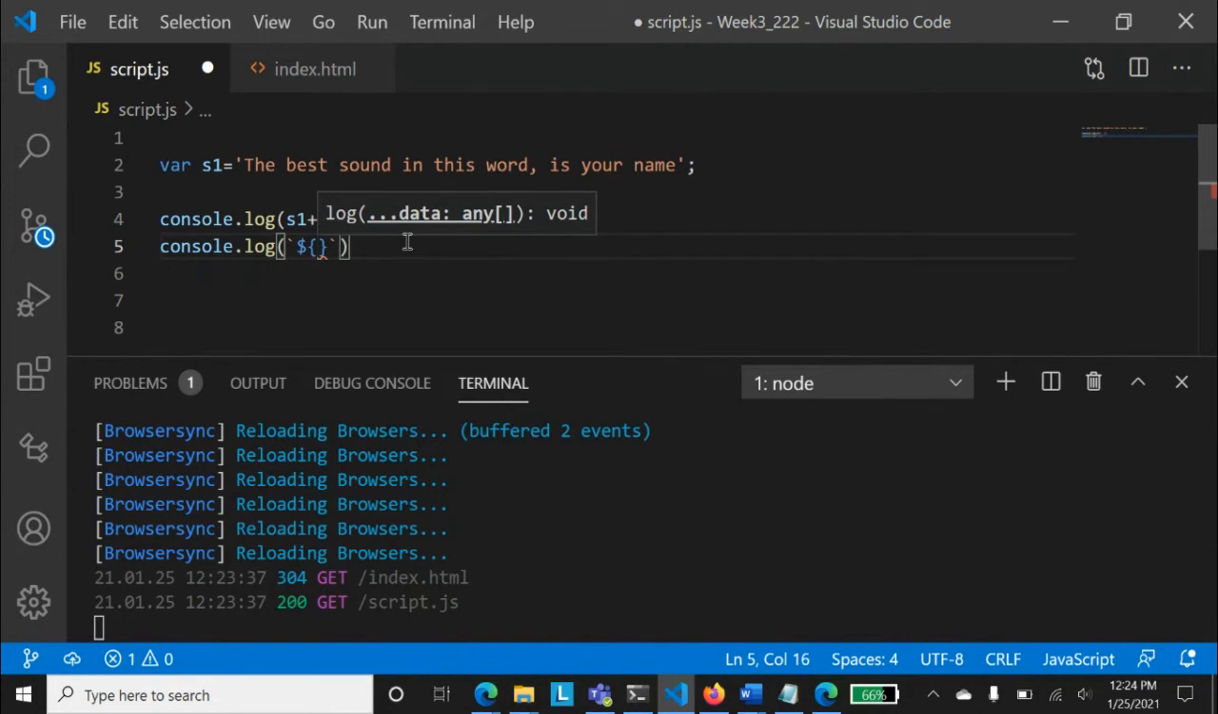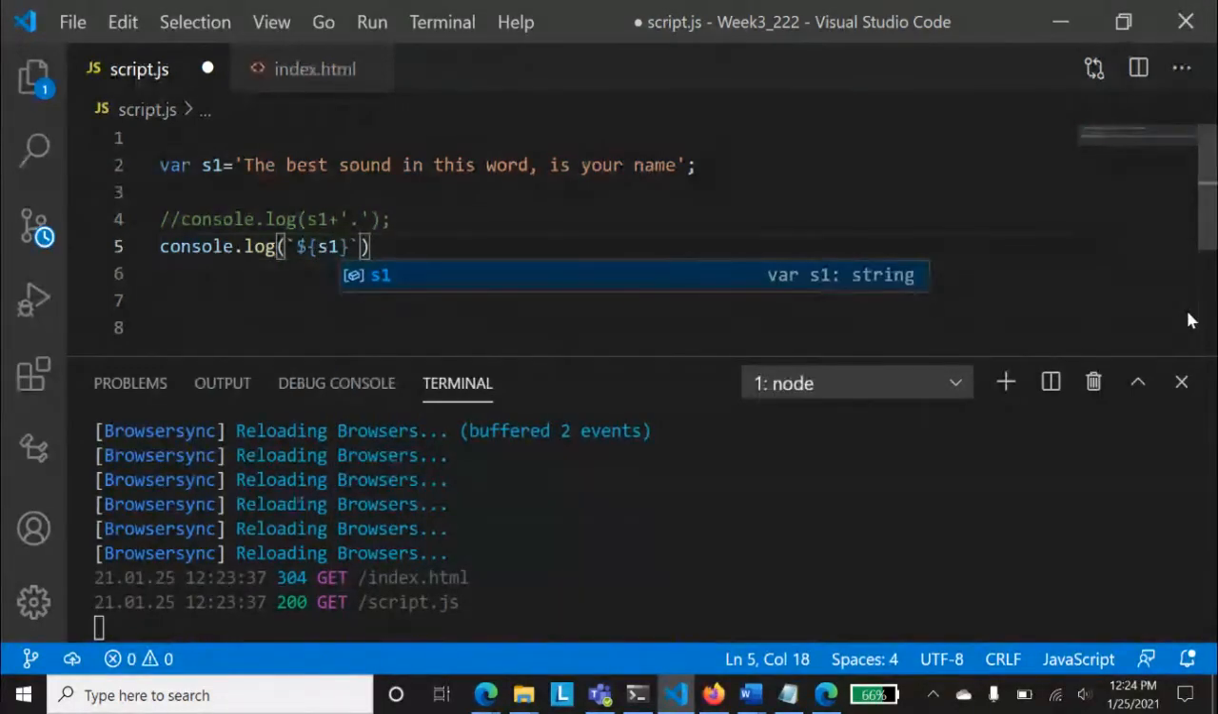Those who are less comfortable, what should I place inside in between these curly braces? Anyone? S1, Sufyan, this is good. This is right. And what should I do after that? Because I need to have a dot after that name.